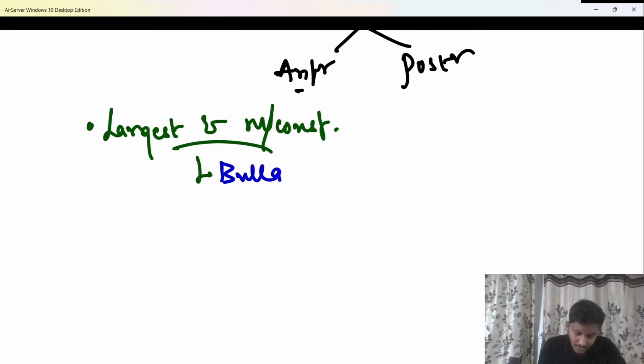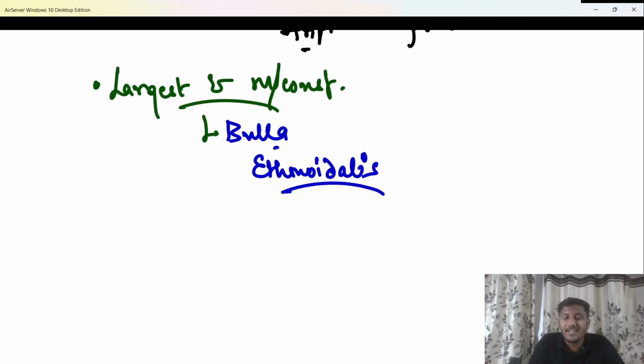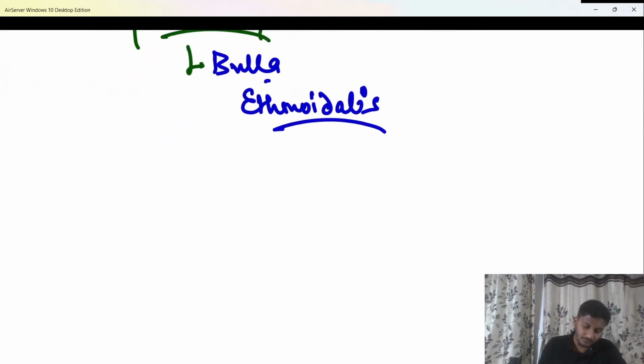Previous year question of your examination: where is bulla ethmoidalis present? Whether it is present in the superior turbinate, middle turbinate, inferior turbinate, or superior meatus, middle meatus, inferior meatus. So what is the location of bulla ethmoidalis? That has been a question, beta.